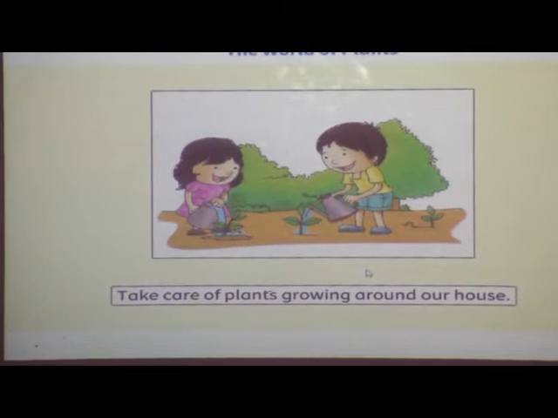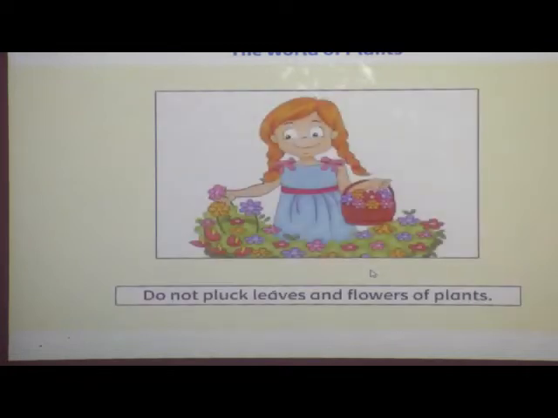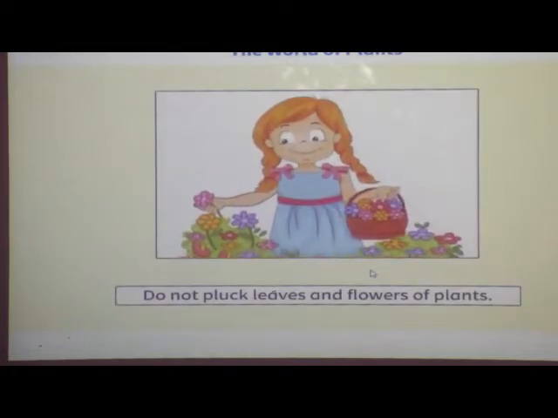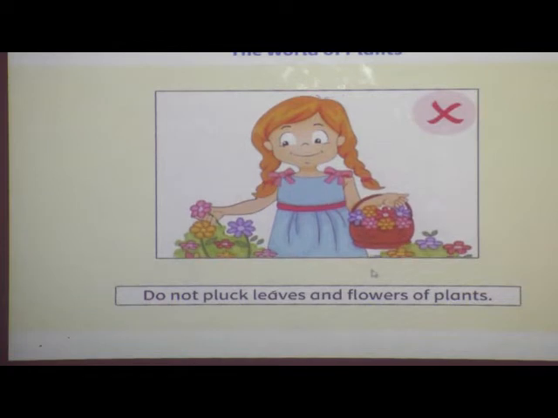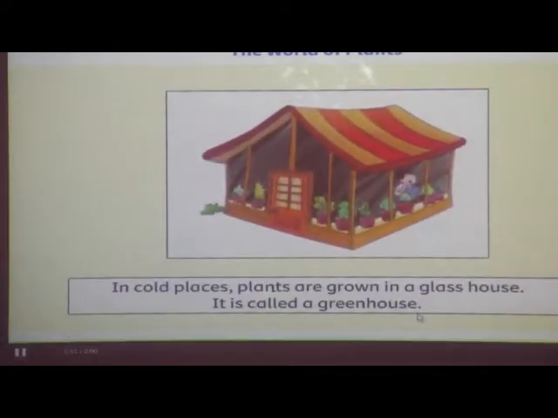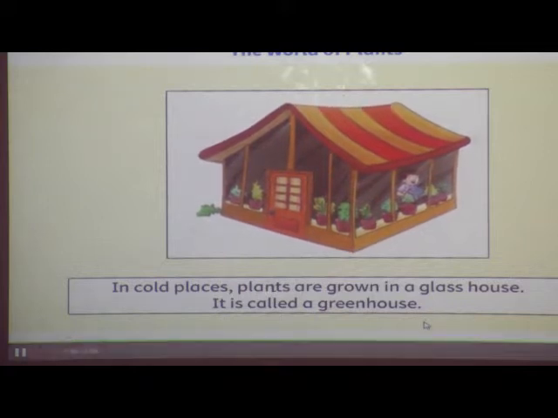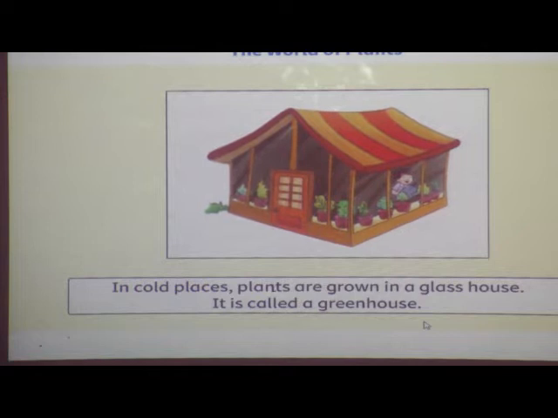We must take care of plants growing around our house. We must not pluck leaves and flowers of plants. In cold places, plants are grown in a glass house. It is called a greenhouse.